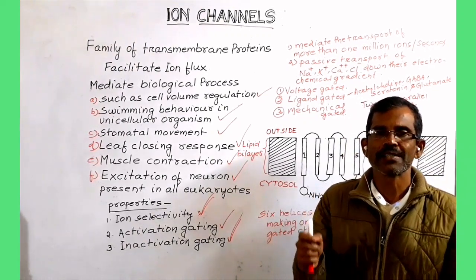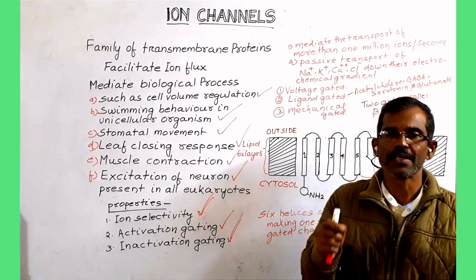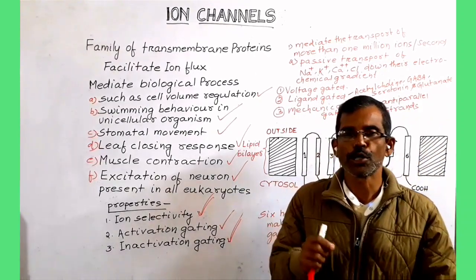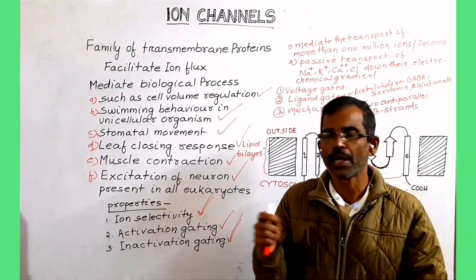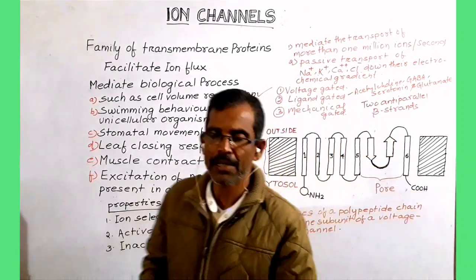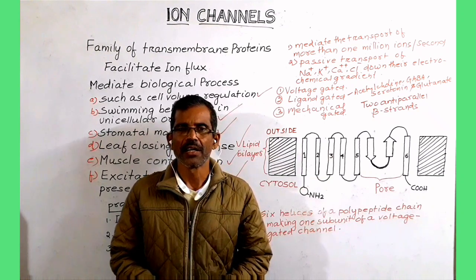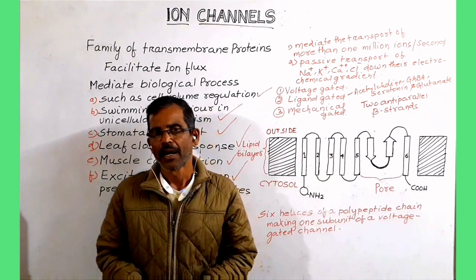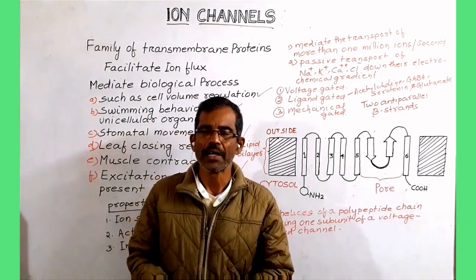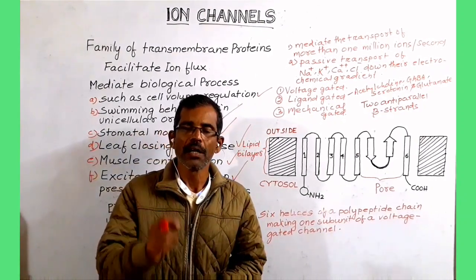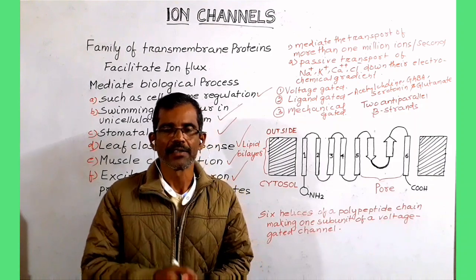Ion channels are transmembrane proteins that are present in all eukaryotes from protists to fungi and also in plants and animals. The rate of transport mediated by ion channels is much faster. Ion channels can mediate the transport of more than 1 million ions per second.